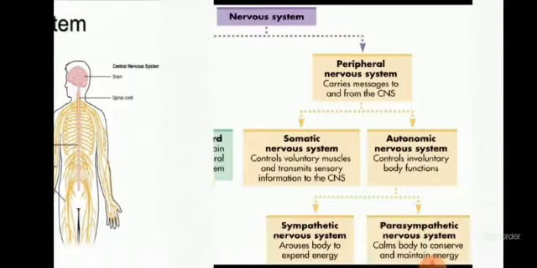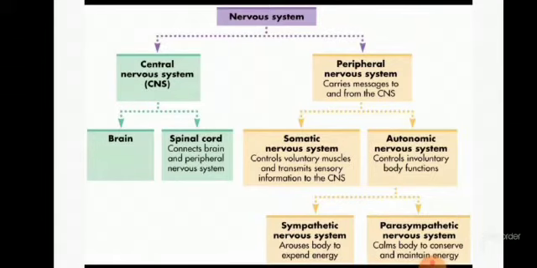Nervous system is divided into two main parts, central nervous system and peripheral nervous system. Central nervous system is the main control center of the body that has further two parts, brain and the spinal cord. Central nervous system, in short form we say CNS, has the two main parts, brain and spinal cord. The second part of the nervous system is the peripheral nervous system. Everything outside the brain and the spinal cord is the peripheral nervous system. It is the combination of different nerve cells that carry messages to and from the central nervous system. It carries messages from the body to the central nervous system and from the central nervous system to the body parts.